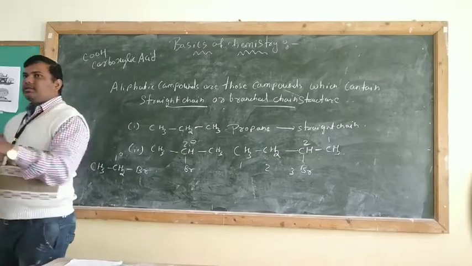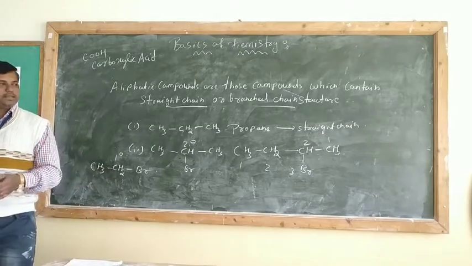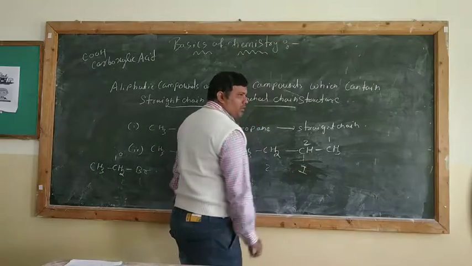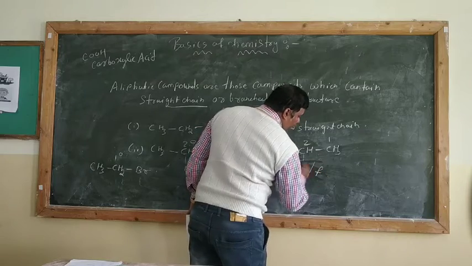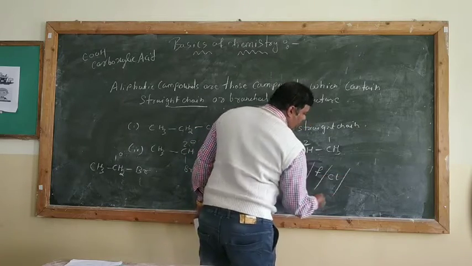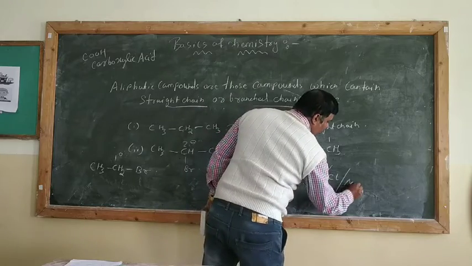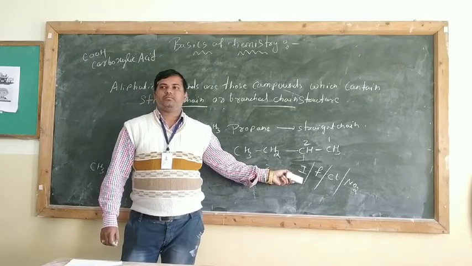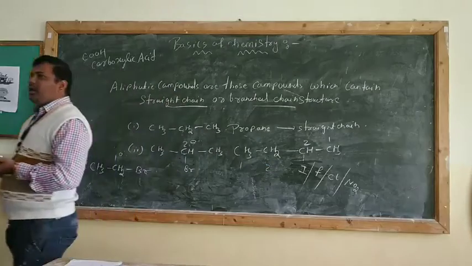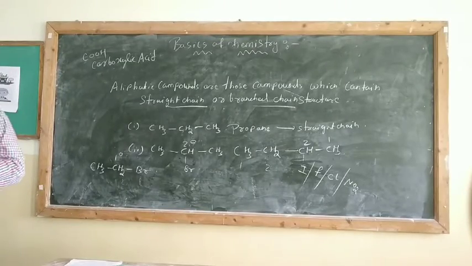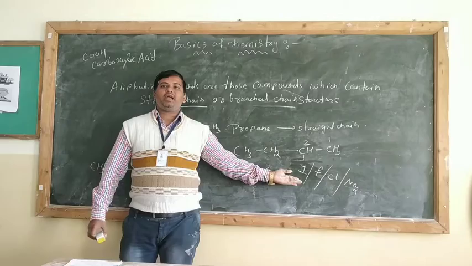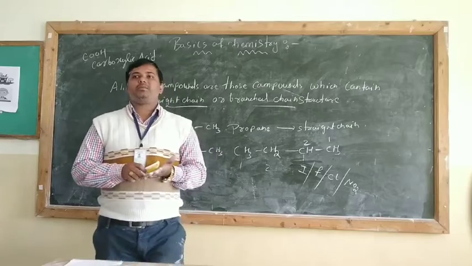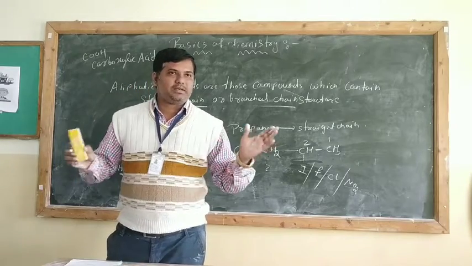And one more thing, the substituent atom can be anything. It is not necessary that it will be bromine only. See, the substituent atom can be iodine, fluorine, or chlorine. Right? The substituent atom can be NO2. So you can take anything as a substituent atom. So just imagine, if we attached 30 or 40 substituent atoms here, how many types of organic compounds would form. Right? So that is why I tell you that organic chemistry is a very, very vast chemistry.